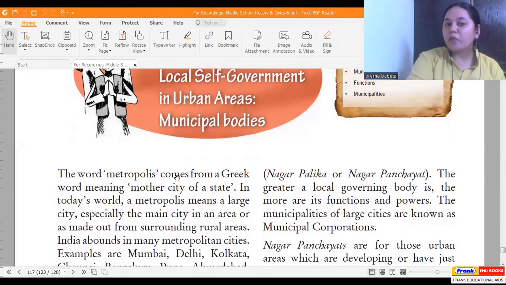The word metropolis comes from a Greek word meaning mother city of a state. And in today's world, a metropolis means a large city, especially the main city in an area, as made out from surrounding rural areas. Okay, and India has a lot of metropolitan cities like Delhi, Bombay or Mumbai, Bangalore. Correct? Pune, all these are metropolitan cities.